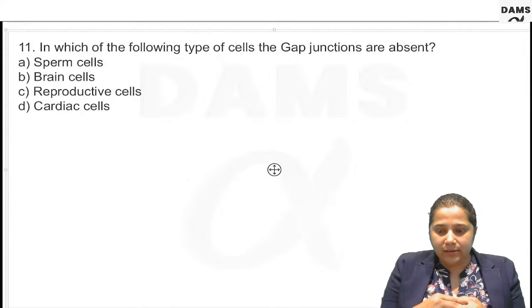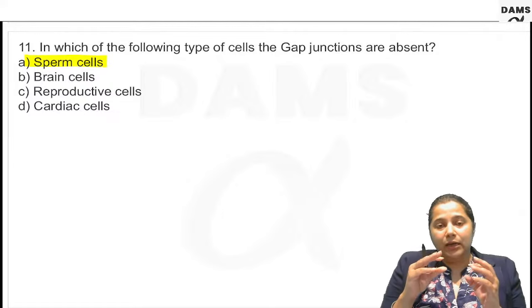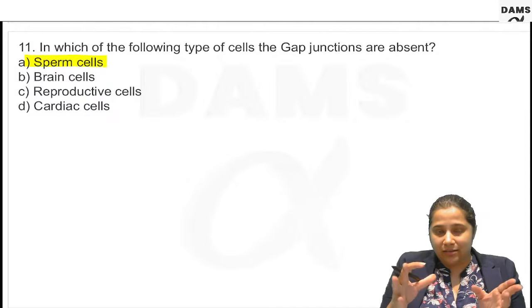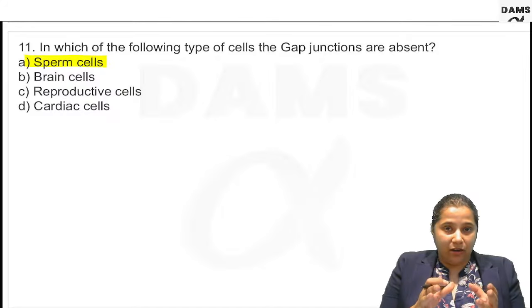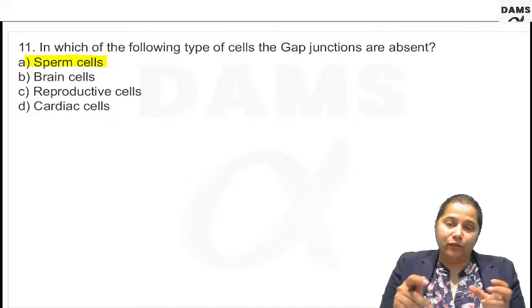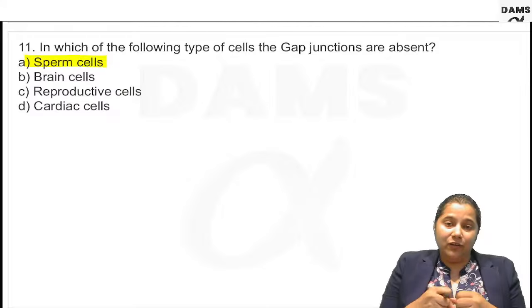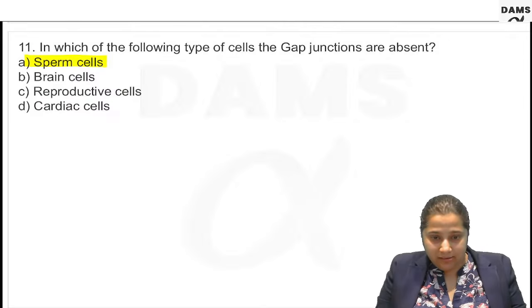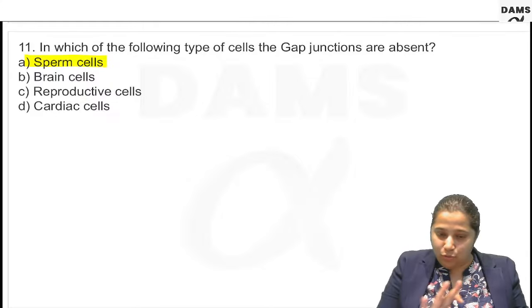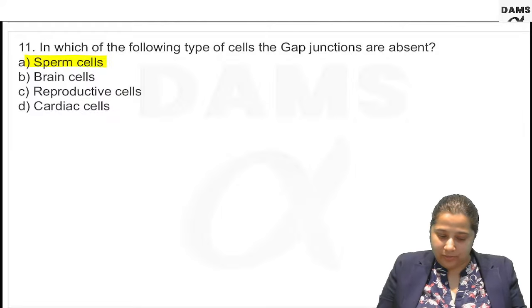The correct answer is yes, you are right. It is sperm cells. The sperm cells are motile cells. They are individual standalone cells. They don't need gap junctions. Gap junctions are required for those cells which are staying there, which have a fixed position, so that they can communicate with the adjacent cells. So sperm cells do not have, any motile cells do not have gap junctions.